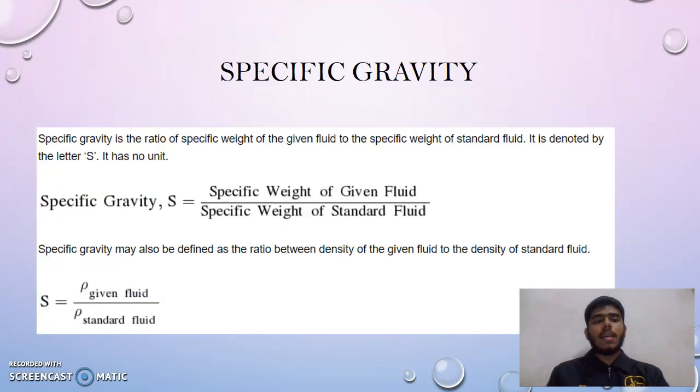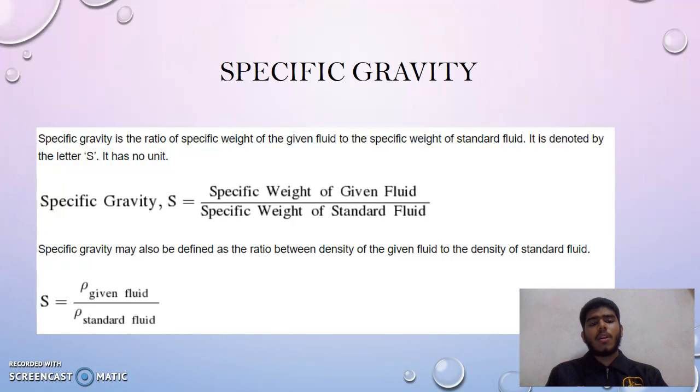Specific gravity is the ratio of the specific weight of a given fluid to the specific weight of a standard fluid. It is denoted by the letter S. It has no unit, so take a note here: specific gravity has no unit. Usually the standard fluid is water at 4 degrees Celsius.